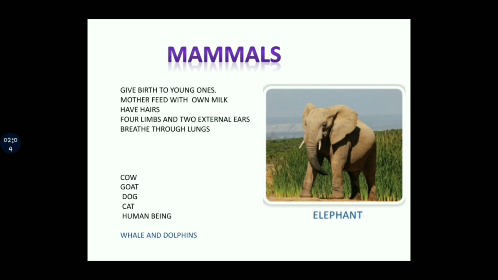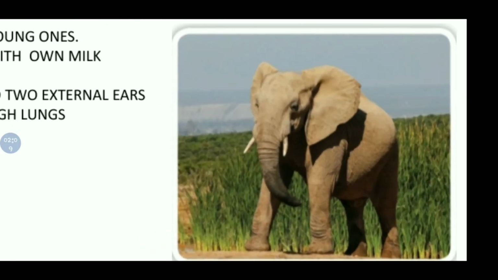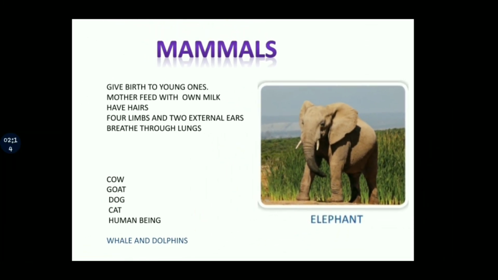So they have 4 limbs and external ears also. You can see the external ears of the elephant. So big. They have lungs for breathing. Some examples are cow, goat, dog, cat, human beings. All these are examples of mammals as they give birth to young ones. They have ears. They breathe through lungs.